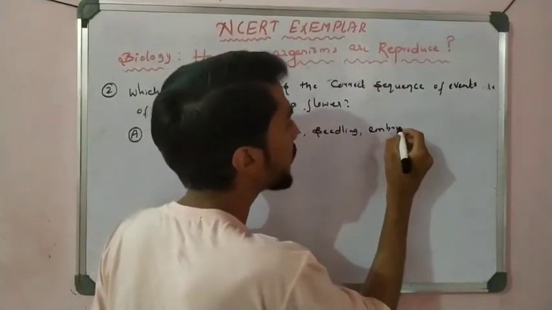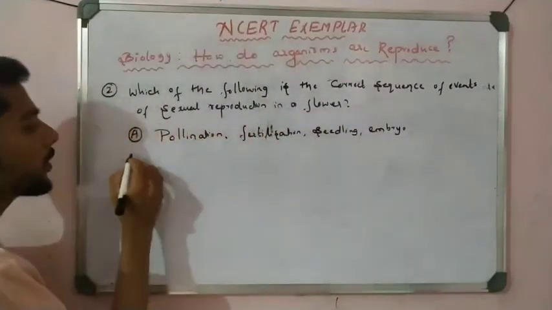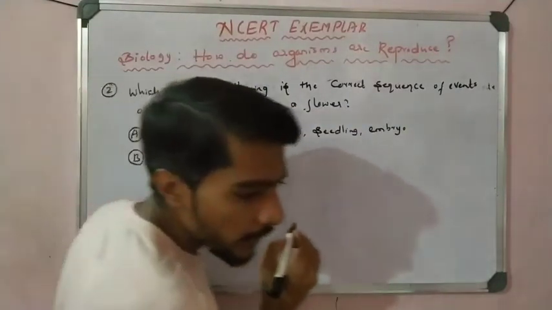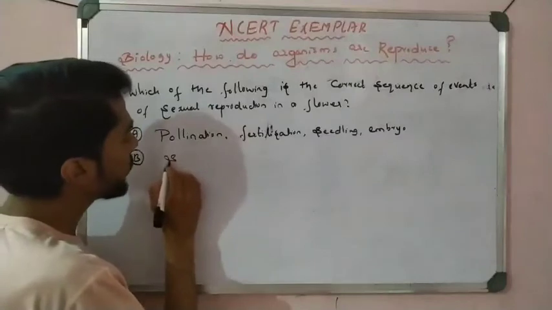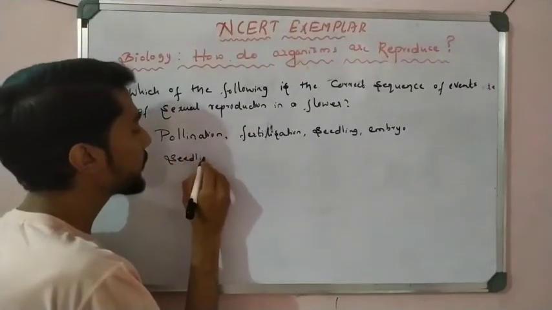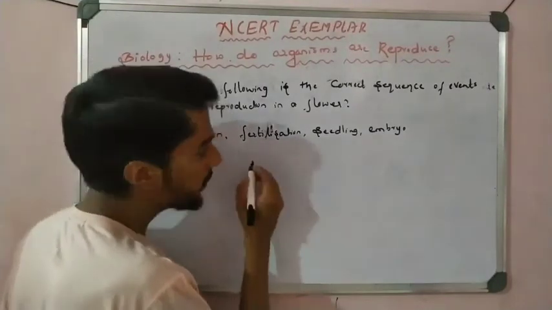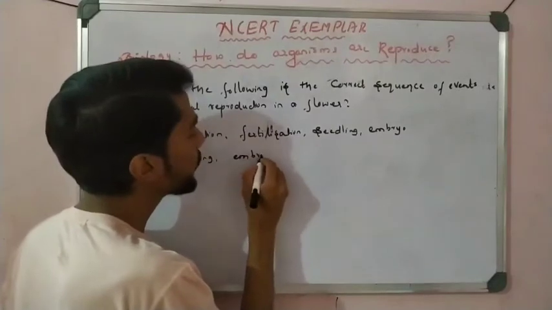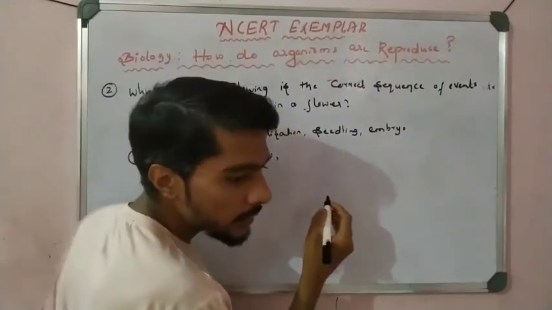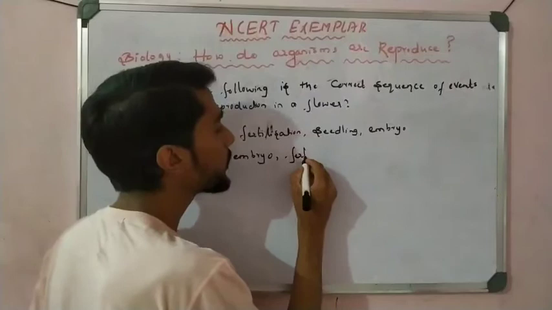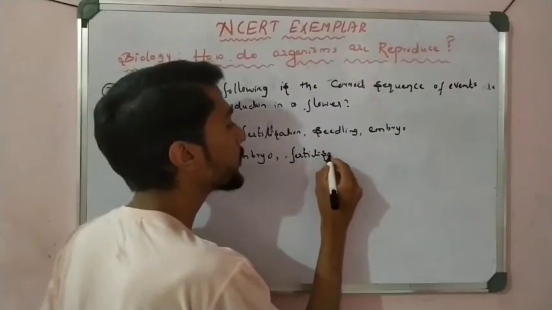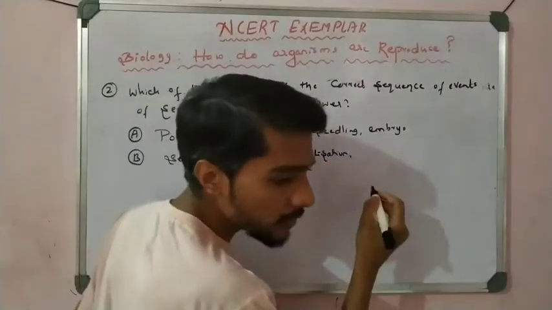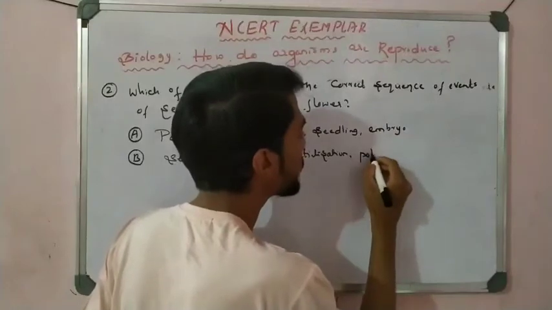This sequence is correct? Or option B says the first one is seedling, the second step is embryo, the third step is fertilization, and the last step is pollination.